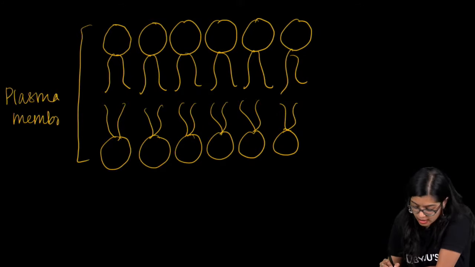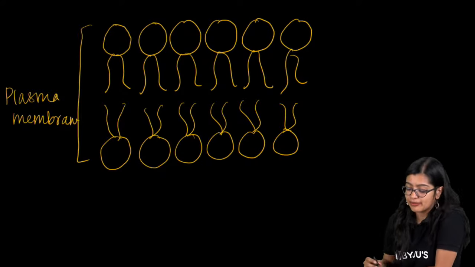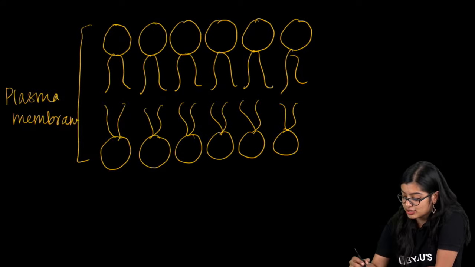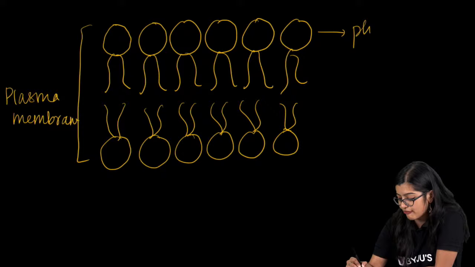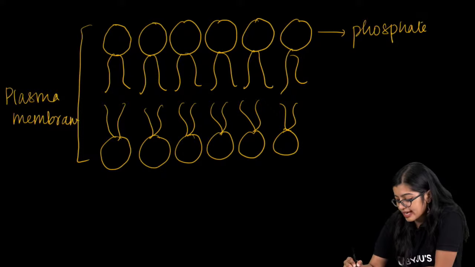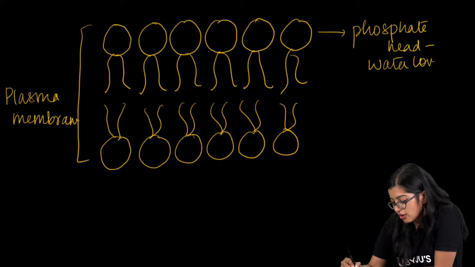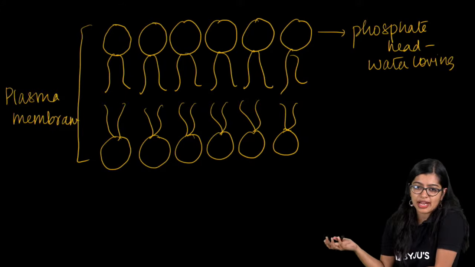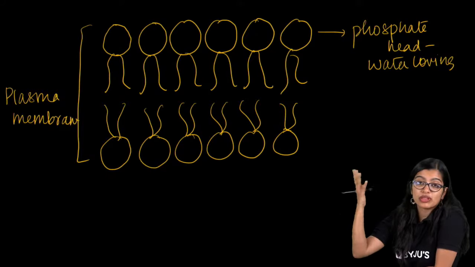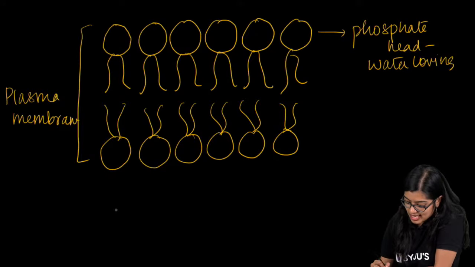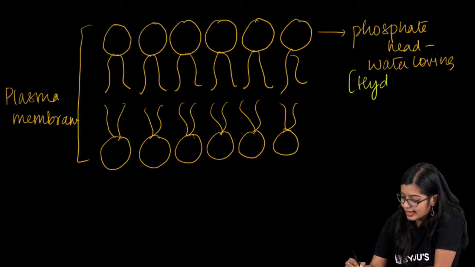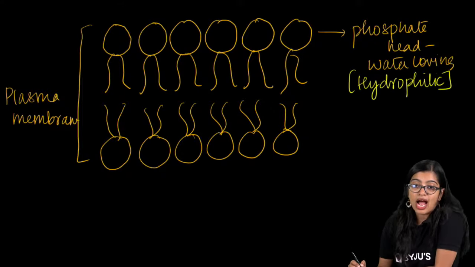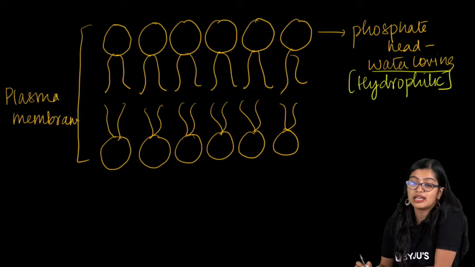Okay. Now the reason why they are arranged this way is because the phosphate head is water loving. Okay? Because we know that most of our body is made up of water, right? Someone was asking me, ma'am, what is hydrophilic? Hydrophilic means water loving.